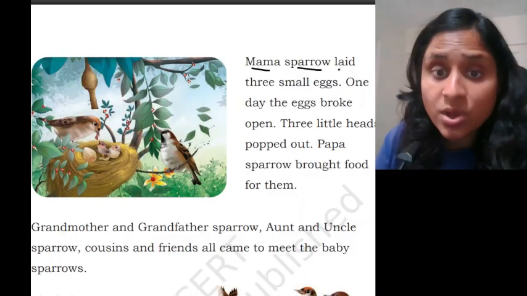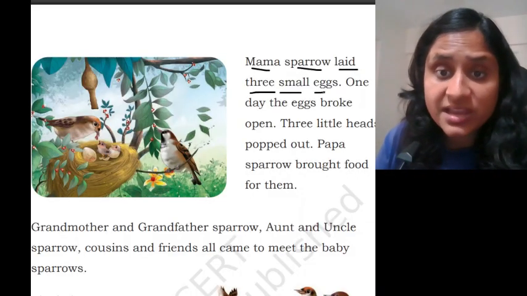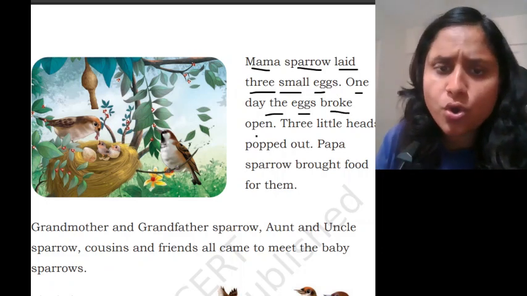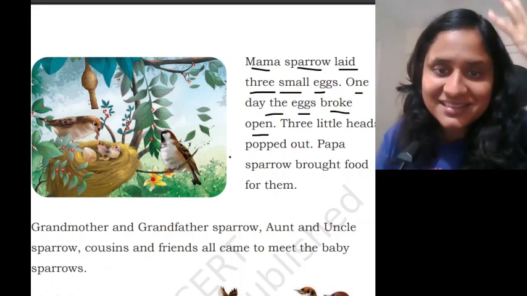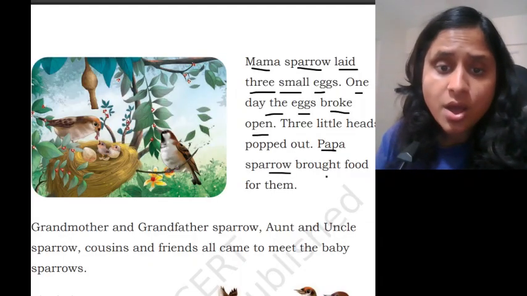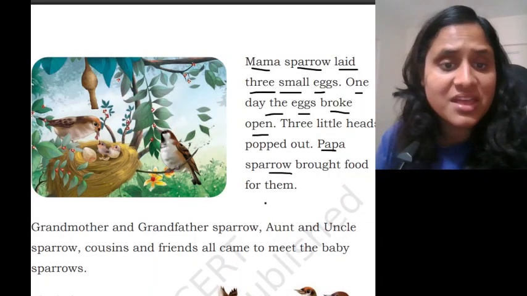Mama Sparrow laid 3 small eggs. One day, the eggs broke open. 3 little heads popped out. Papa Sparrow brought food for them.